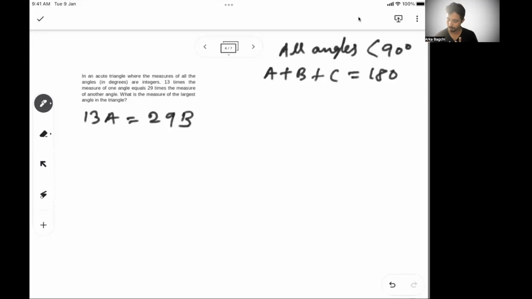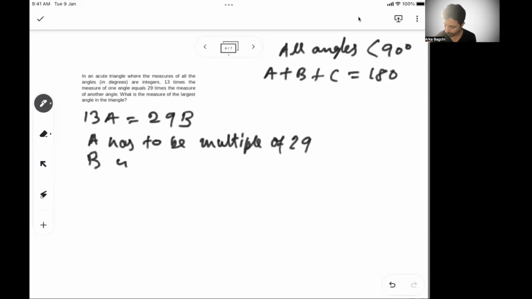Okay. Now, if you understand 13A equal to 29B, these two terms have to be equal. Now 13 and 29, there is no common factor. So that means A has to be a multiple of 29. At the same time, B has to be a multiple of 13.